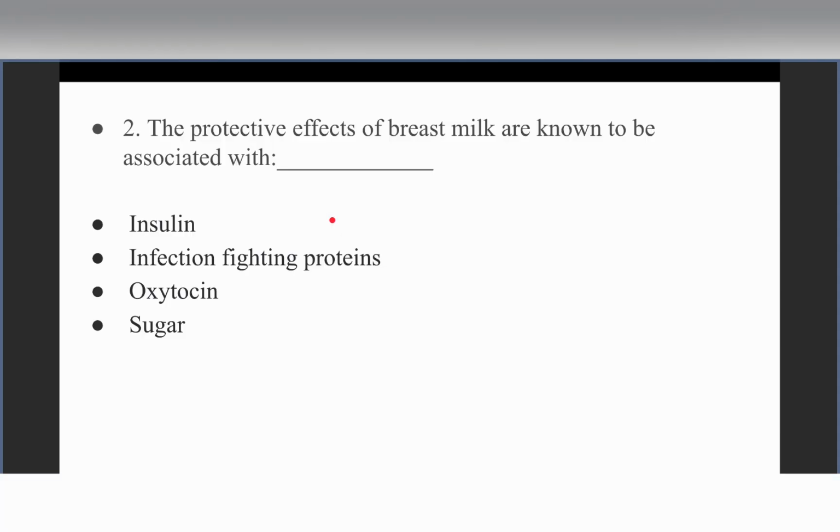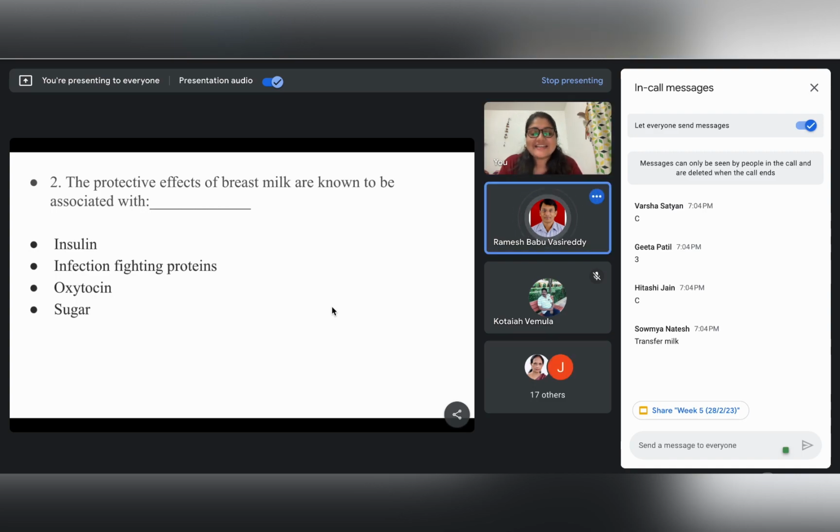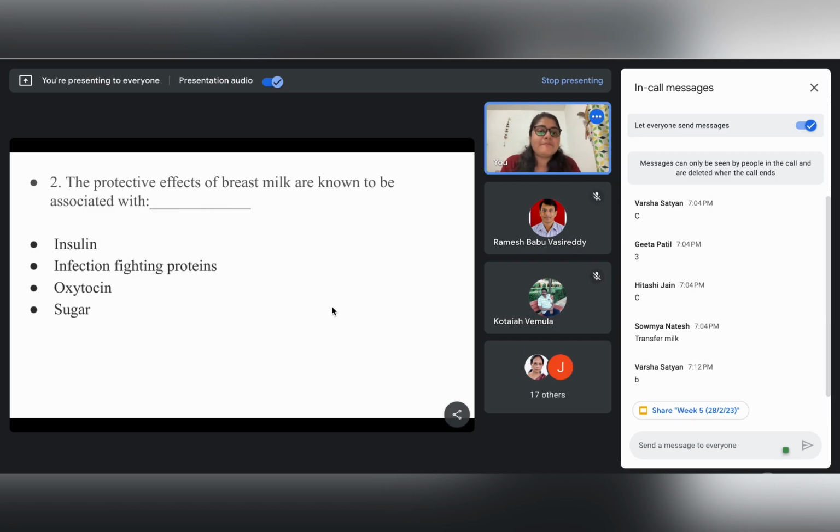The protective effects of breast milk are known to be associated with... I'm sure all of you already know the answer. If anybody could just volunteer. The protective effects of breast milk are known to be associated with... I hope everybody is not sleeping. It's B, infection fighting proteins. Right. So it's B, infection fighting proteins.